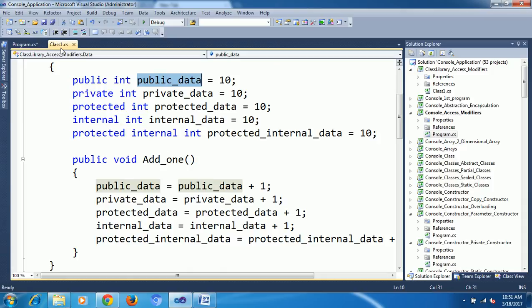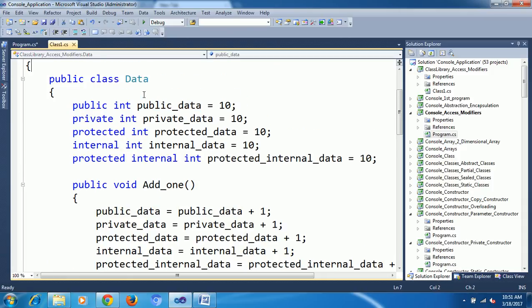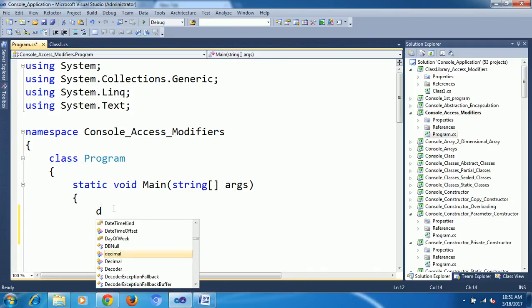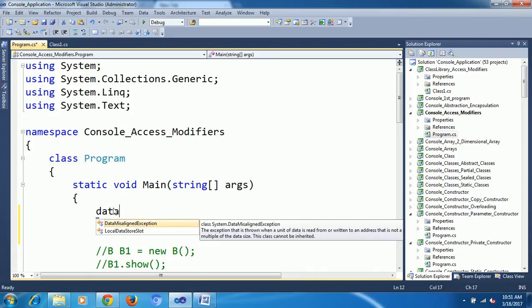What is the class name for this one? Data. When I try to access data, it is also not coming. Why? Because this is a separate project. There is no link between the two projects. First of all, we need to do the link. I already told you about that link. What is the use of references?